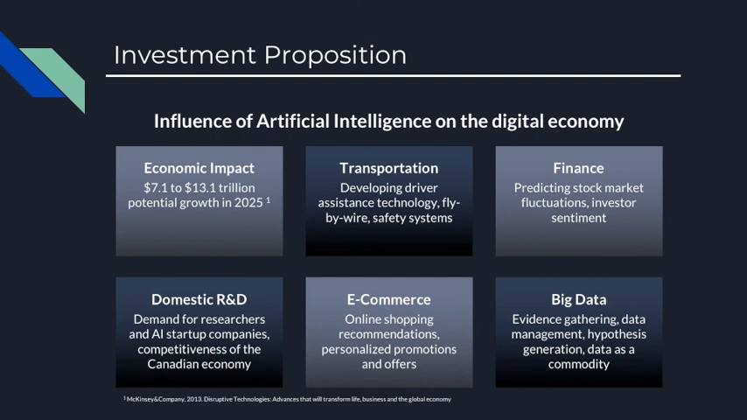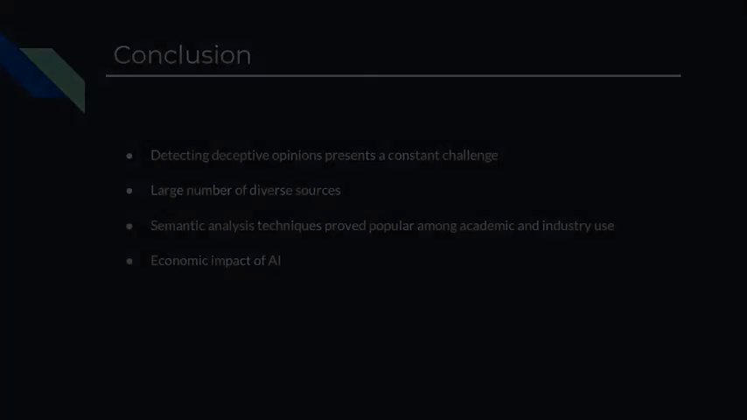Artificial intelligence has a great influence on the digital economy. There are many sectors that it impacts, such as transportation, finance, research and development, e-commerce, and in general, big data. There is great economic impact with artificial intelligence and what it is capable of, and there would be great investment opportunities for people interested in utilizing such an algorithm to be able to then extract data from the internet for the purpose of benefiting their own businesses or endeavors.